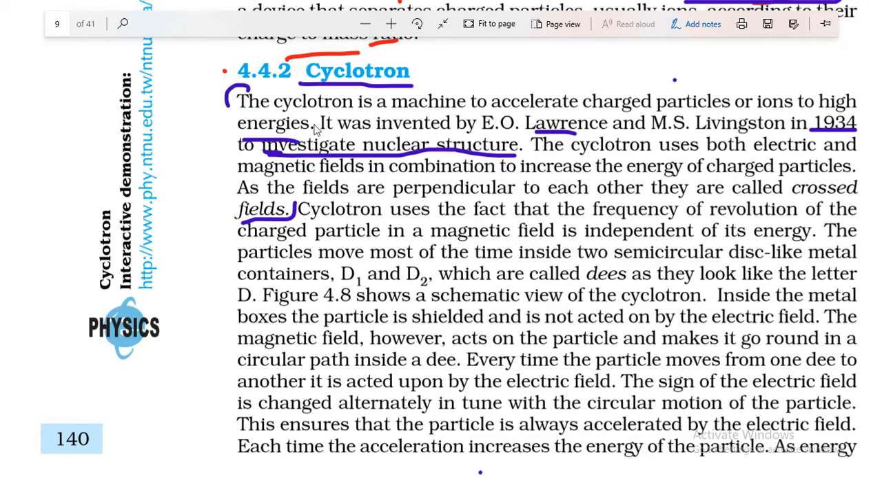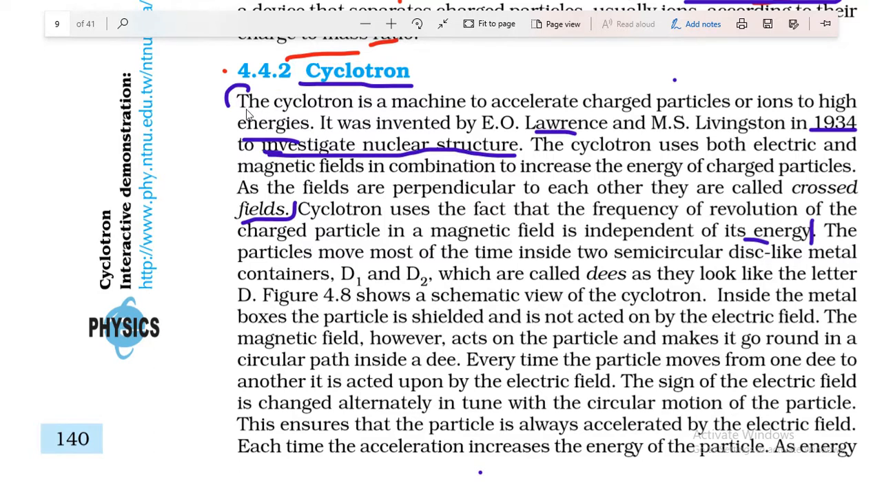These are some basic points about the cyclotron. The cyclotron uses the fact that the frequency of revolution of the charged particle in a magnetic field is independent of its energy. So this is a very interesting point about the cyclotron. The frequency of revolution means the frequency at which the charged particle is moving inside the cyclotron, and it is independent of its energy.